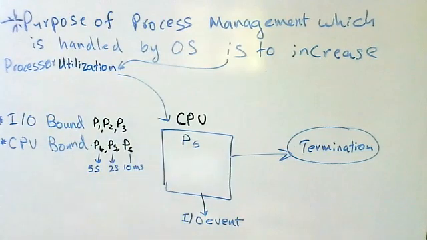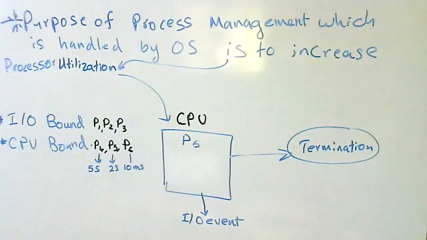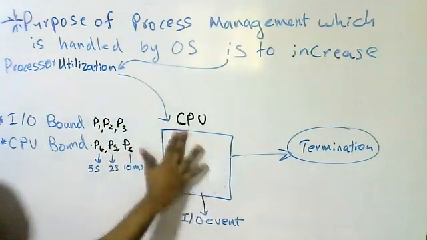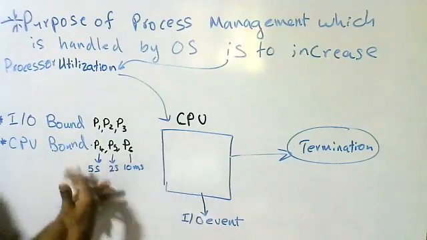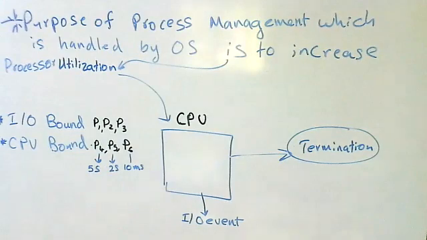Hope it's clear, students. I'll explain this a little bit in detail while we are learning the process states, right? So far it's enough. That means if all the processes are IO bound, it's not good. And if all the processes are CPU bound, it is also not good. If there's a mix of IO bound and CPU bound, it's a good thing. It's a good schedule, right?